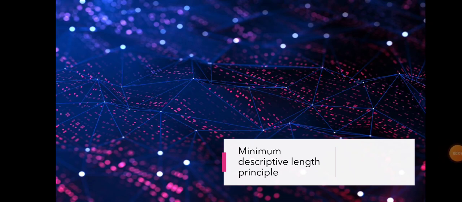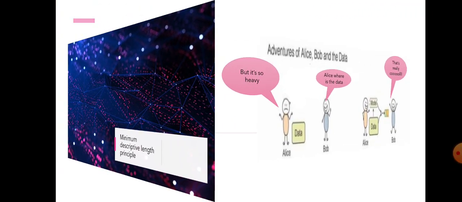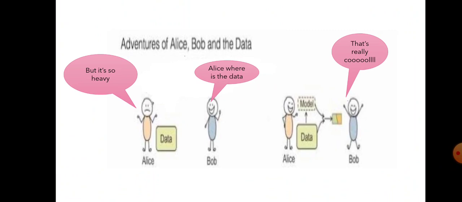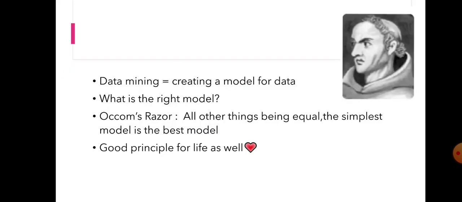Okay, in this video, we are going to see what is minimum descriptive length principle. So just go through this illustration. Here we have data. We know that data is a complex, heavy thing, right? So when we convert data into a model, it becomes less complex. When it is less complex, we can process the data efficiently. It is time effective, cost effective, and so on, right? So that's why we are converting data into a model.